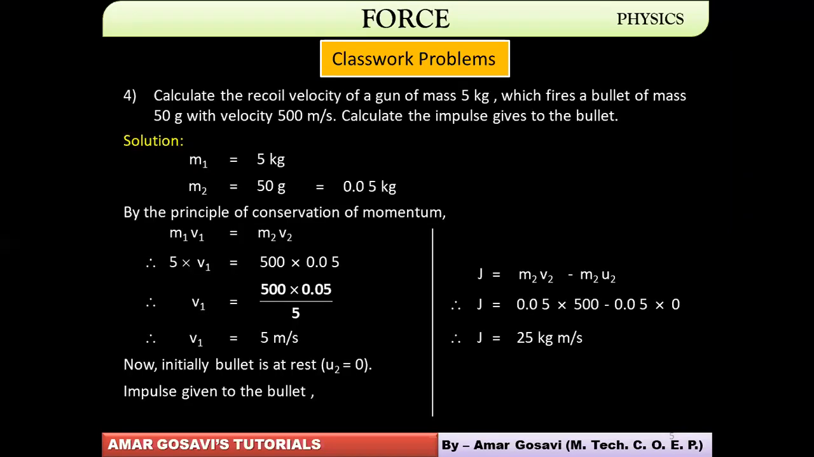So you can see the recoil velocity of the gun is 5 meter per second. This is what we have estimated. Whereas the change in momentum is nothing but the impulse. So the impulse on the bullet is this much, 25 kg meter per second. Please make a note of this so that we can solve one more problem which will ensure that this concept is clear to us. Let me know once you're done with it.